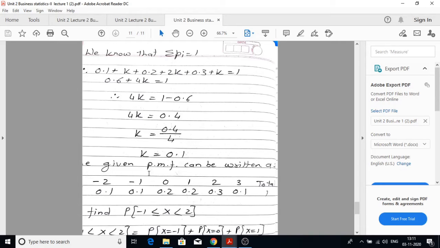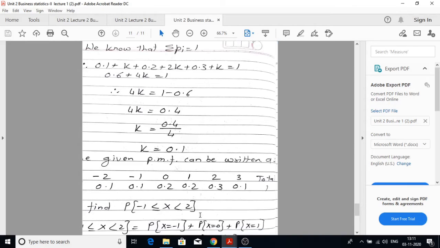Therefore, the given probability mass function can be written as values of x are minus 2, minus 1, 0, 1, 2, 3. And the respective probabilities are 0.1, 0.1, 0.2, 0.2, 0.3, 0.1. So if we take the total it is equal to 1. Now we have to find the probability of minus 1 less than or equal to x less than 2. See the respective values.